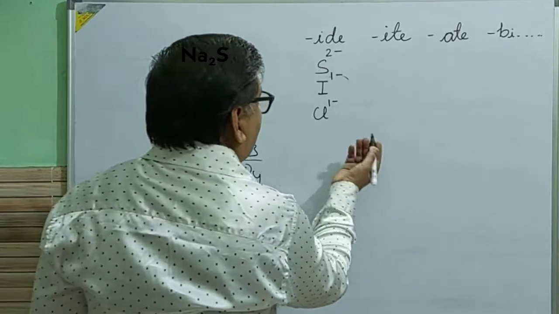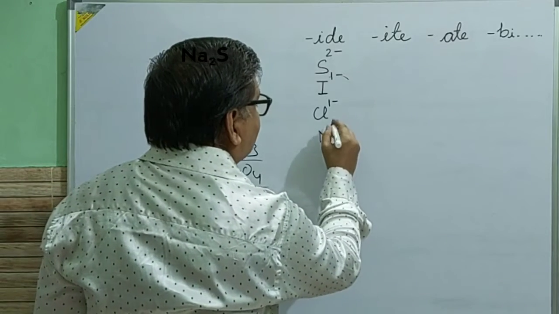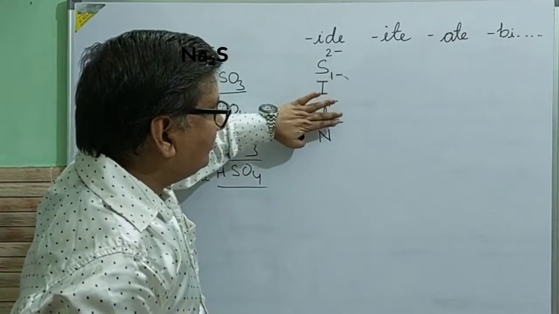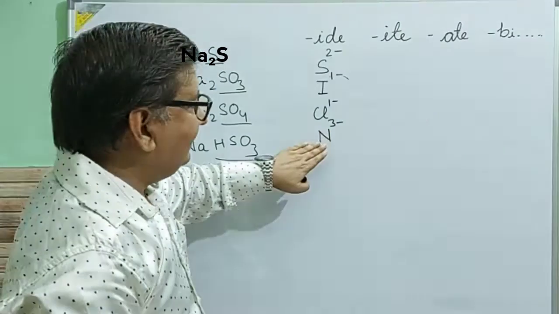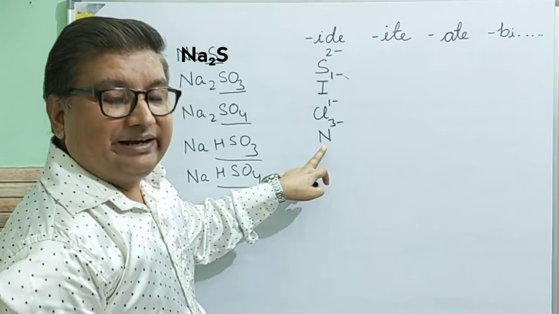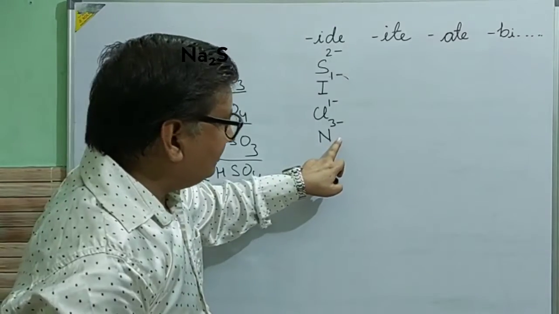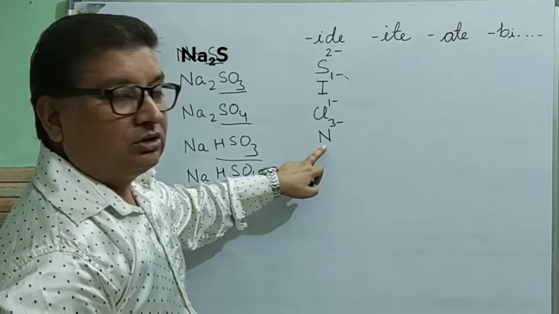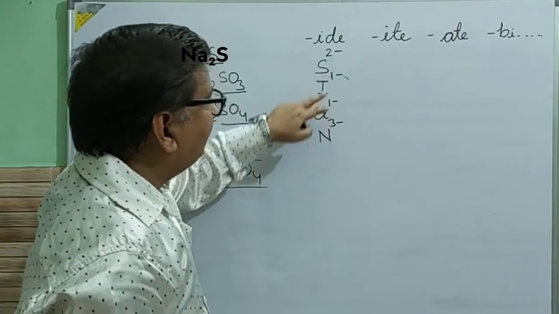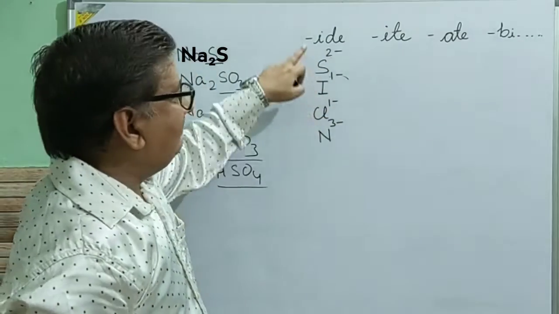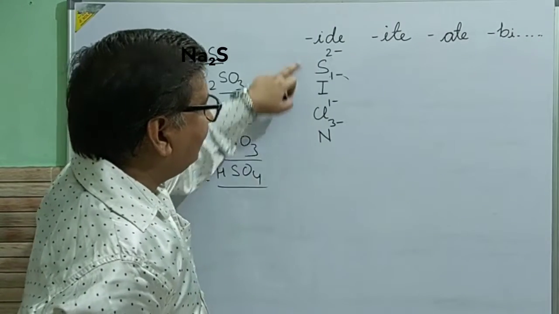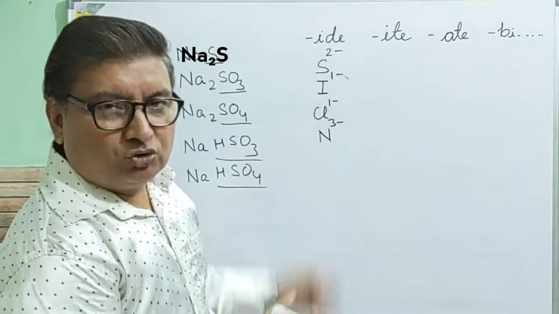In the same way, you can take a few more examples. Suppose nitrogen. When we write only N, with no 3 minus sign, this is the symbol of nitrogen. But as soon as we write 3 minus, it becomes an ion, or you can say a radical. And here we see there is no oxygen, so instead of calling it nitrogen, we can call it nitride. So one thing I have told you: when negative radicals are given, and there is no oxygen with them, we can add ide as a suffix and call them sulfide, iodide, chloride, nitride, hydride, bromide, and so on.